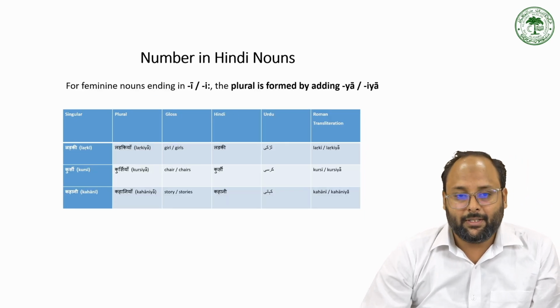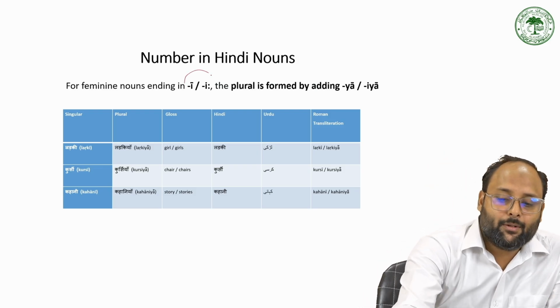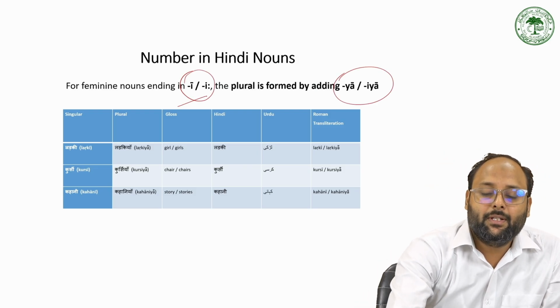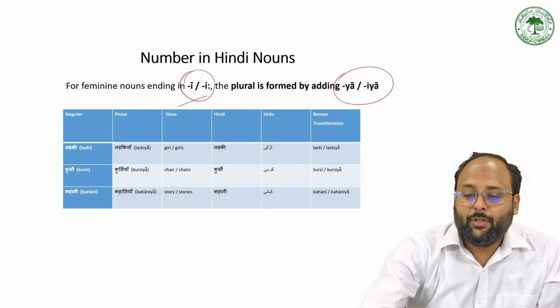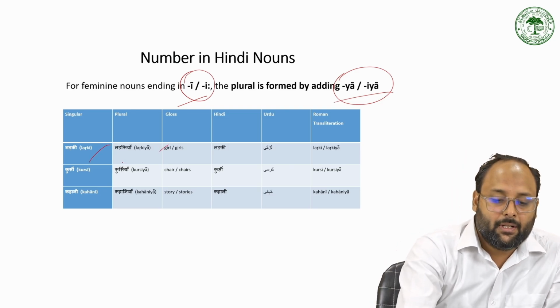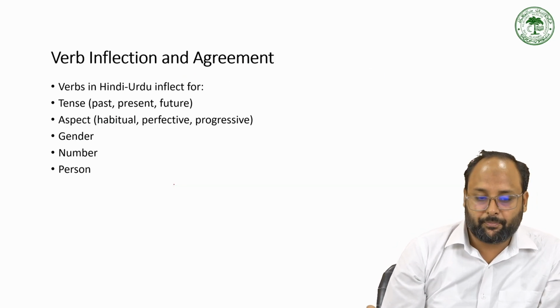And for ladki, ladkiyan, kursi, kursiyan, and kahani, kahaniyan. That is the very basic pattern to make it plural. When we have an i suffix in the singular form of a feminine noun, it changes into iyan, like ladki becomes ladkiyan, kursi becomes kursiyan, and kahani becomes kahaniyan to make it plural.